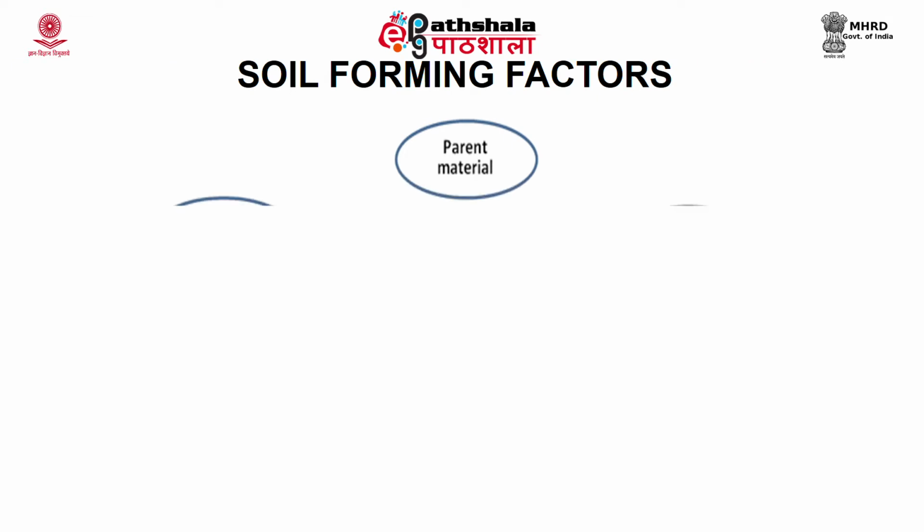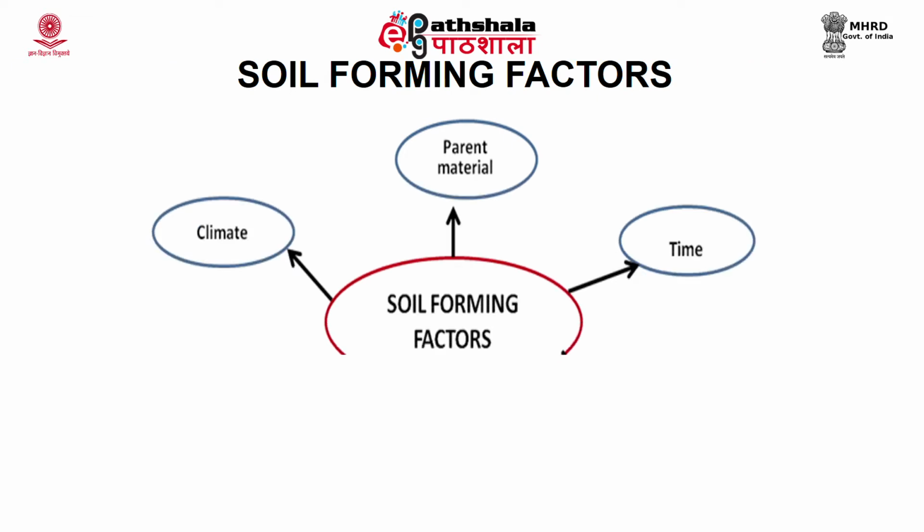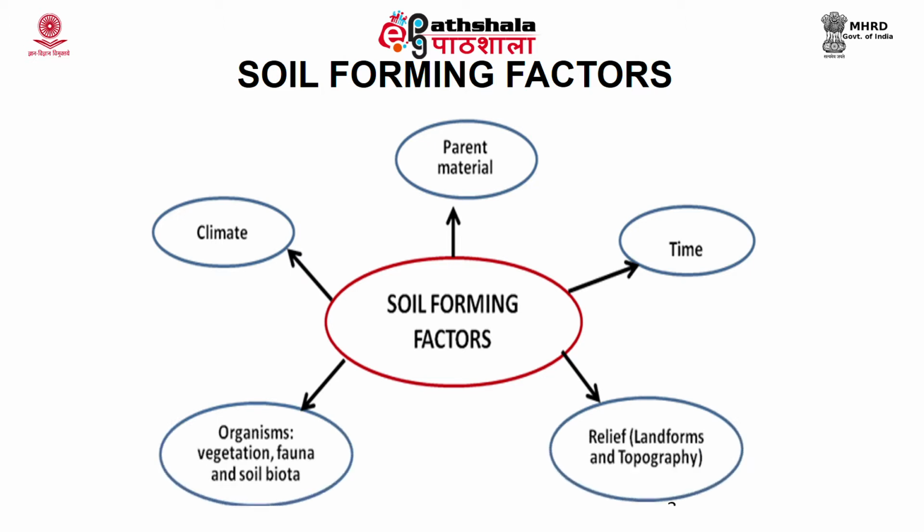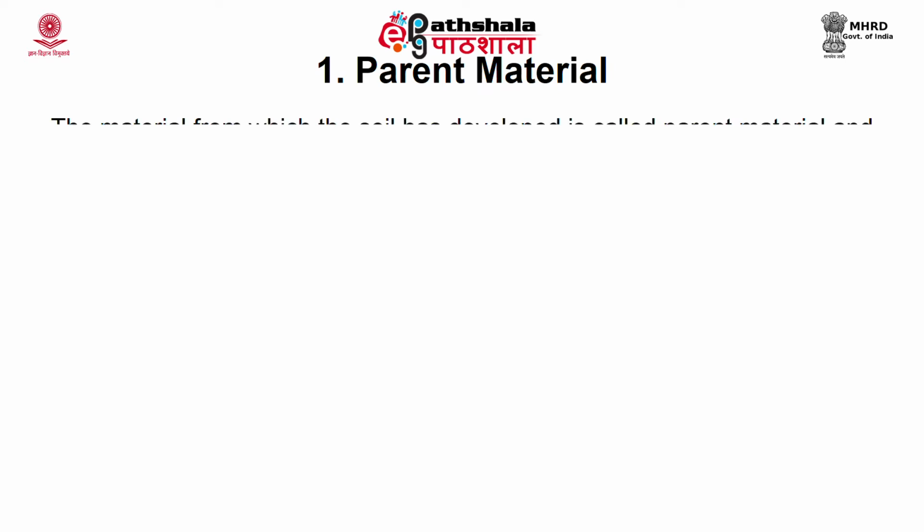Moreover, soil scientists prefer to include five important components while studying soil formation, and these components are parent material, organisms, time, climate and relief. On the other hand, soil also contains five important components which are very important for healthy soil. Now we take the process of soil formation. Soil formation develops as a result of the interplay of five factors which I have already mentioned: parent material, climate, organism, relief and time.